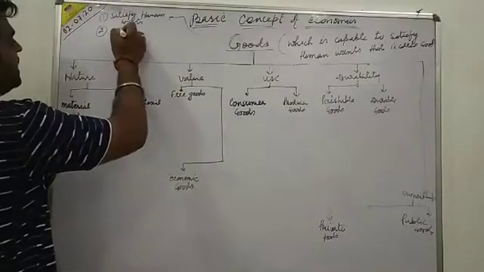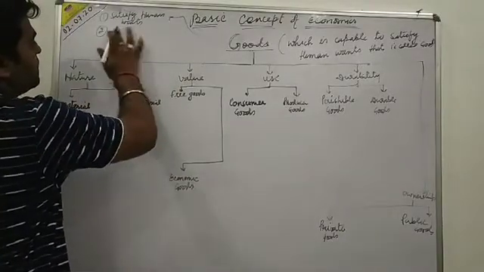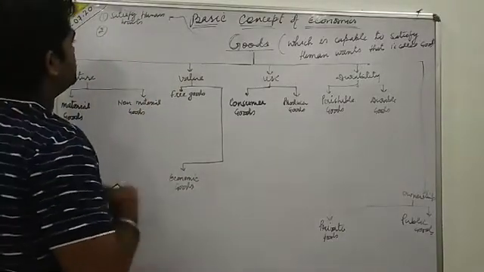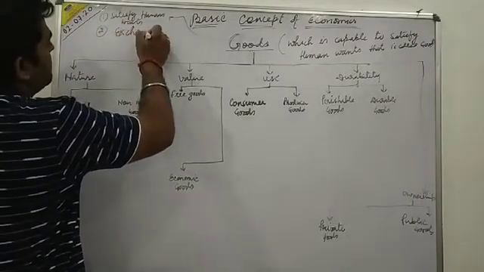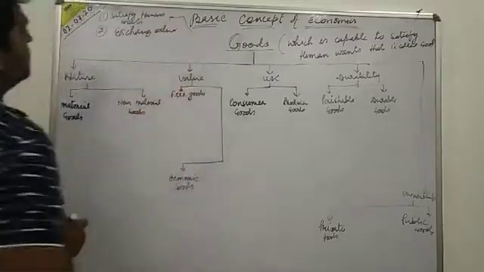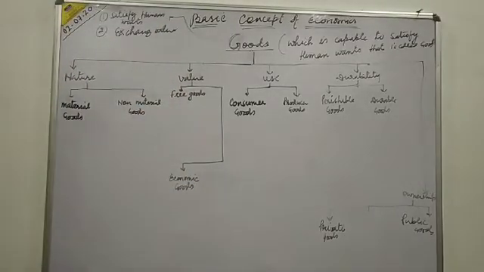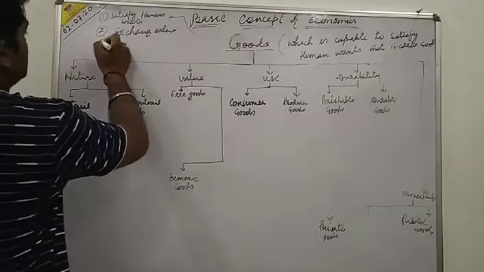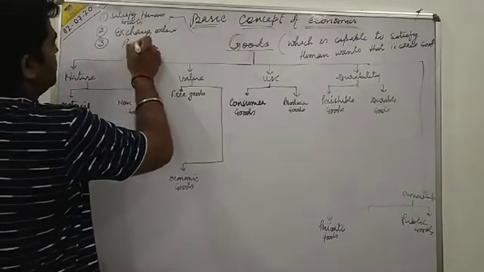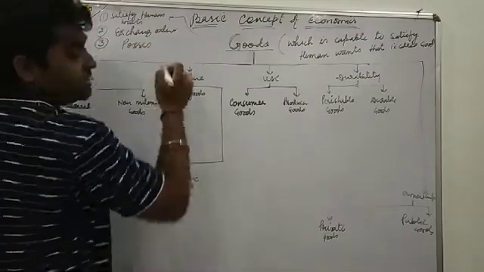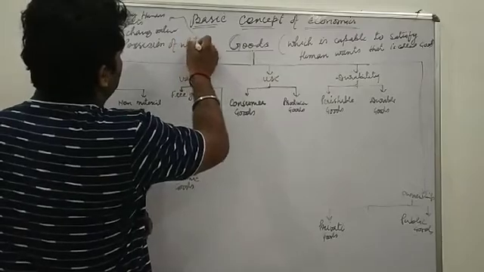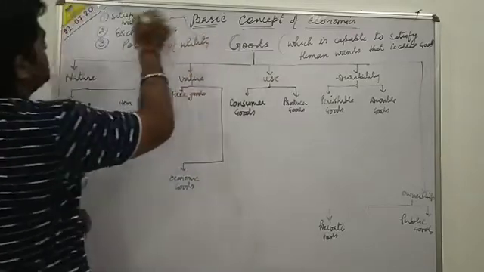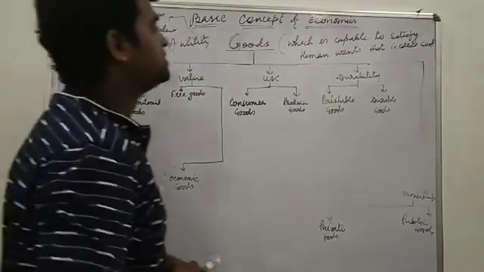Second, goods have some exchange value. Third feature is that they possess utility. So these are the three features of goods.